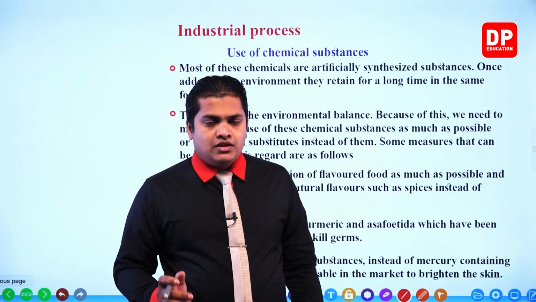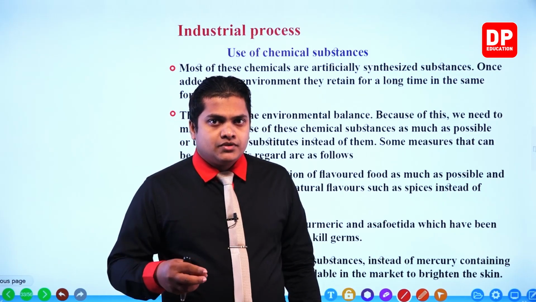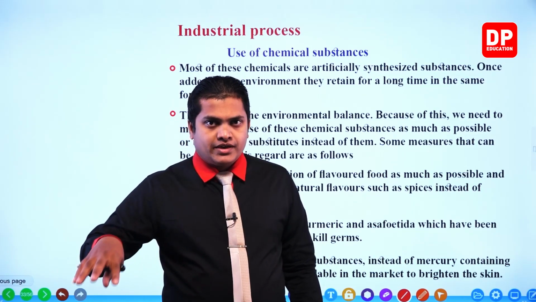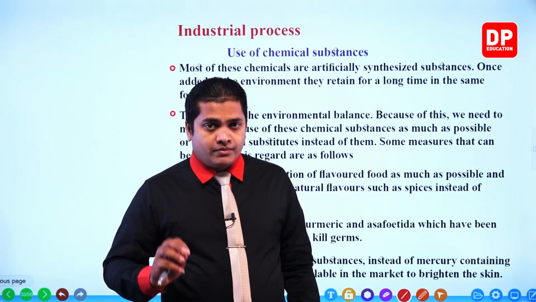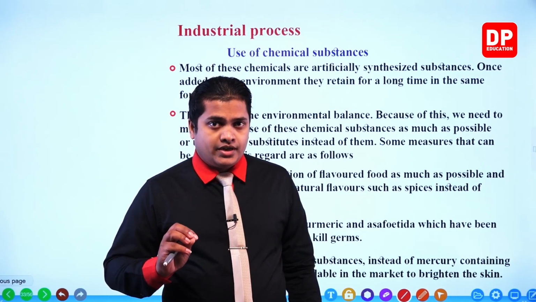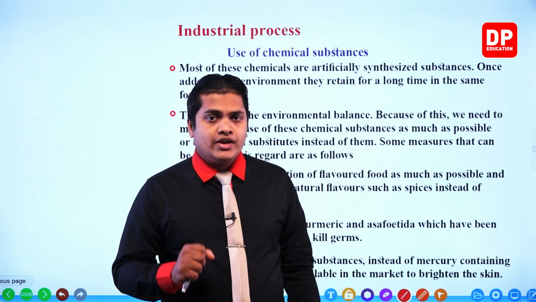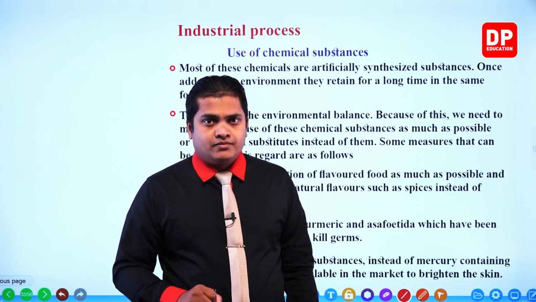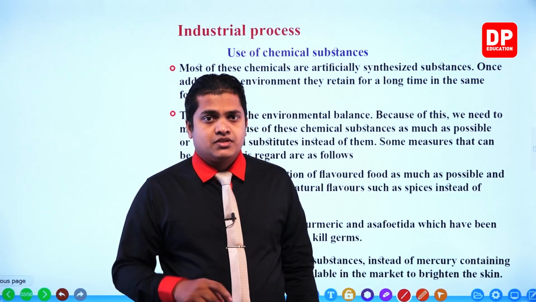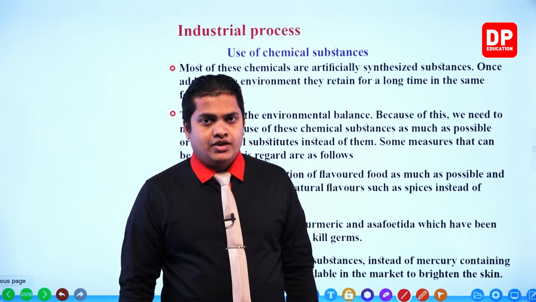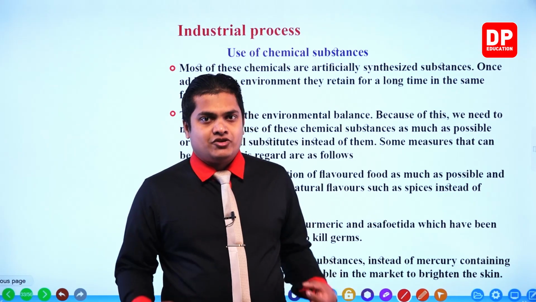So what those people do is sprinkle water containing turmeric powder here and there. That will destroy most of the accumulated microorganisms around their houses. So it is used as a cleaning agent.